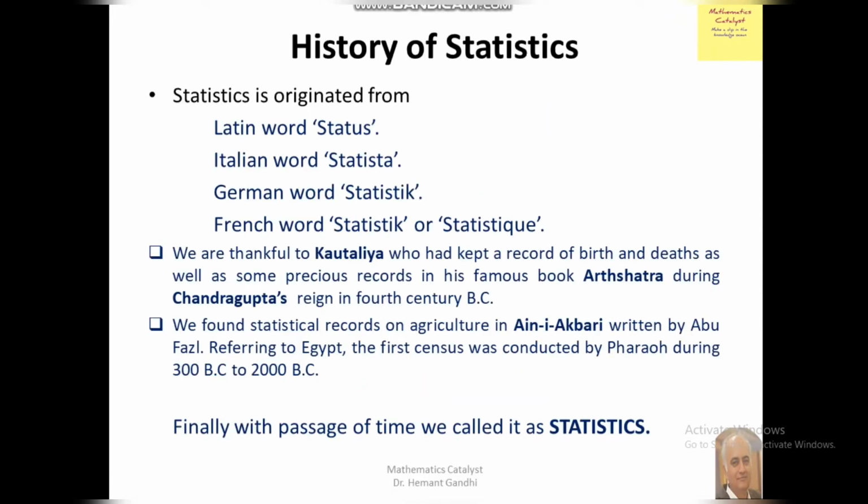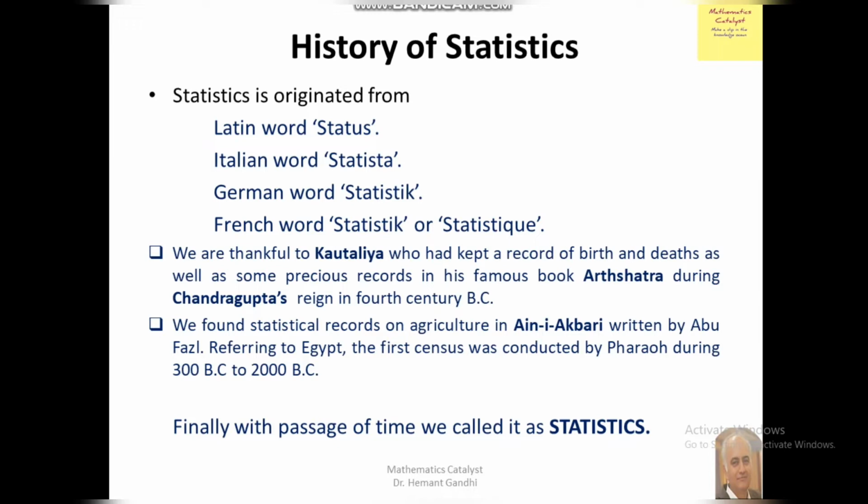First of all, the history of statistics. Statistics originated from the Latin word status, the Italian word statista, the German word statistik, and the French word statistique. There is a spelling difference only, right? The spelling difference is K and QUE.